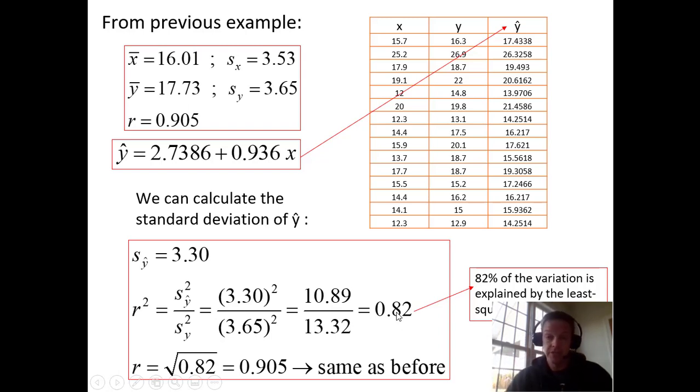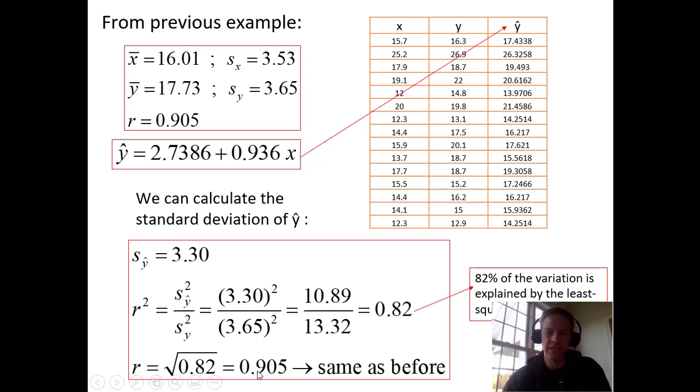Remember, we had this coefficient of determination in ANOVAs, where we say how much of the variation is described by the regression, or by the difference between the groups. This is the same general policy here. So 0.82 means that the variation is explained by this regression. If you take the square root of that, you get 0.905. It's the same as before, like we said with ANOVAs. And what we're looking for here is a high value of r.